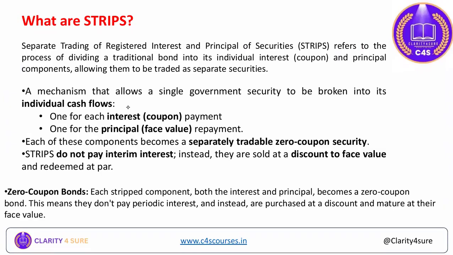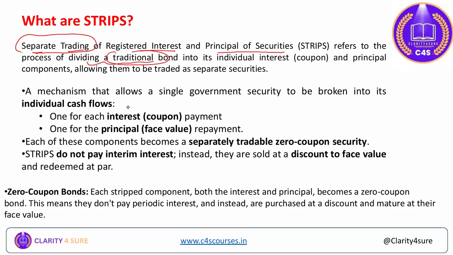So strips, as the name suggests, separate trading for registered interest and principal of securities. So here it's a method where you can do the trading separately. Separate trading for registered interest and principal of securities refers to the process of dividing a traditional bond.